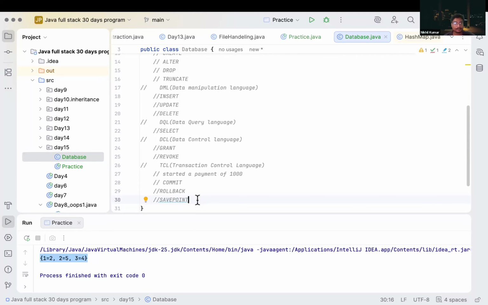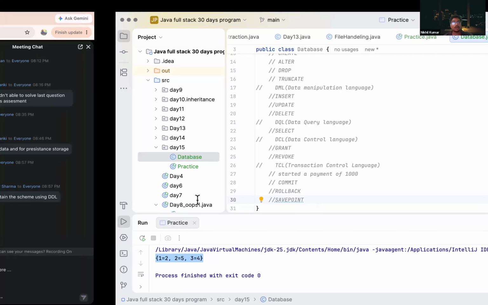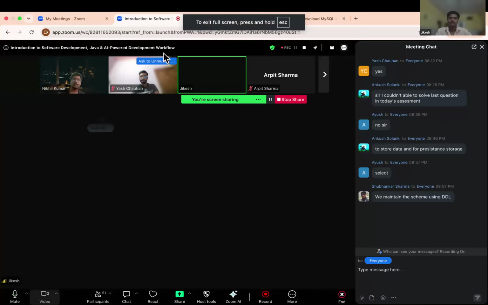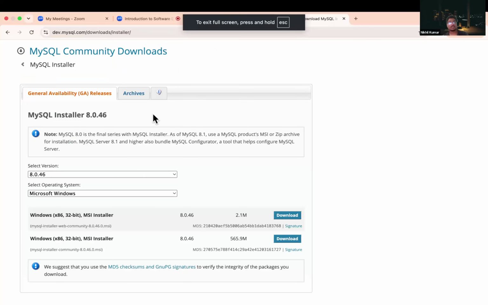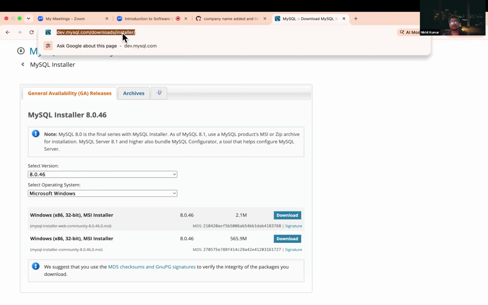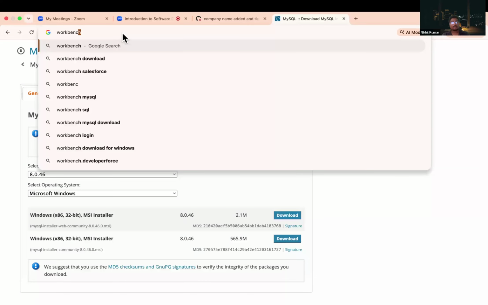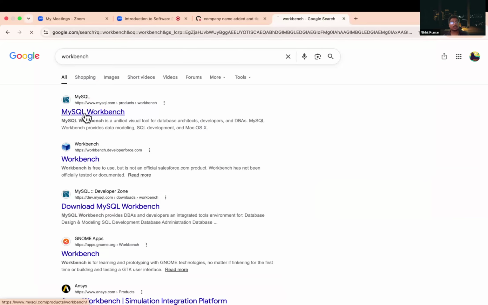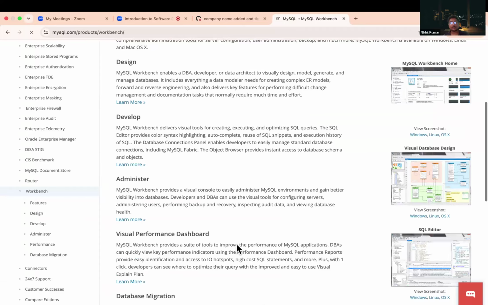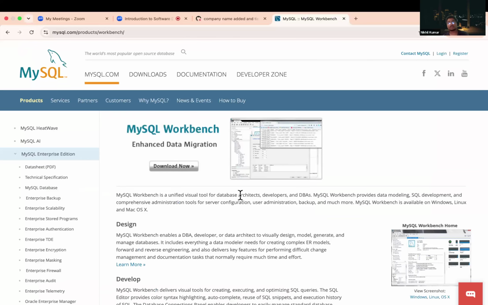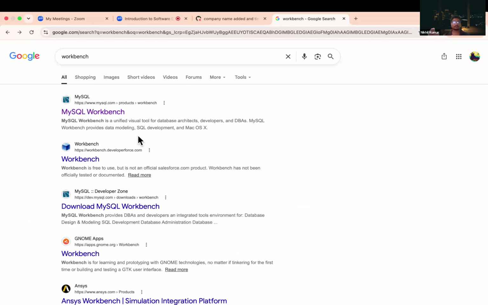Is it clear? Yes. Now, how can you install MySQL? You can directly go to this site and download the installer from here, or you can also install MySQL Workbench. From here you can install the community version of MySQL Workbench. Using that, you can install it on your laptop.